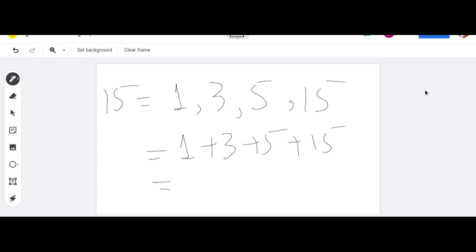The answer is 24. Now I have to multiply this 15 with 2. Then 2 fives are 10, 2 ones are 2, 3 is 30. This is also not a perfect number.